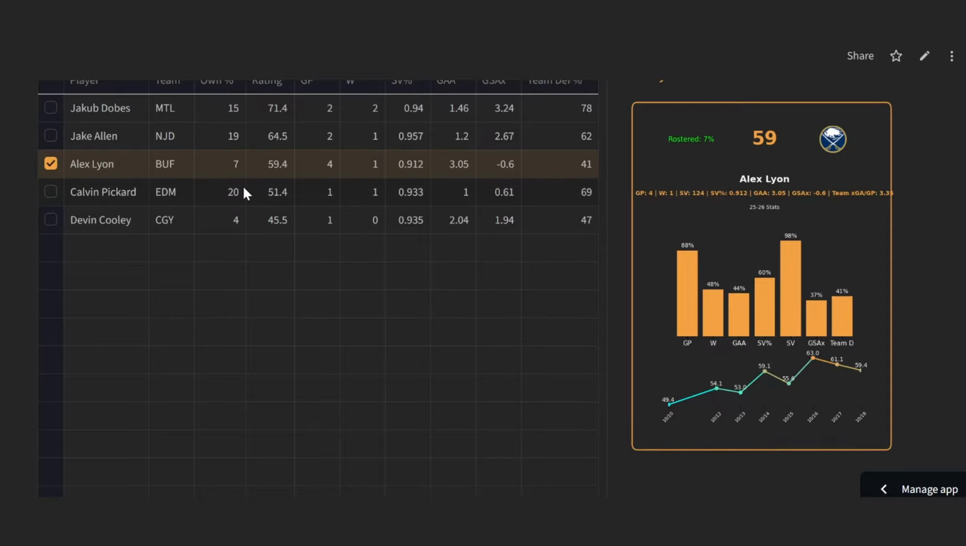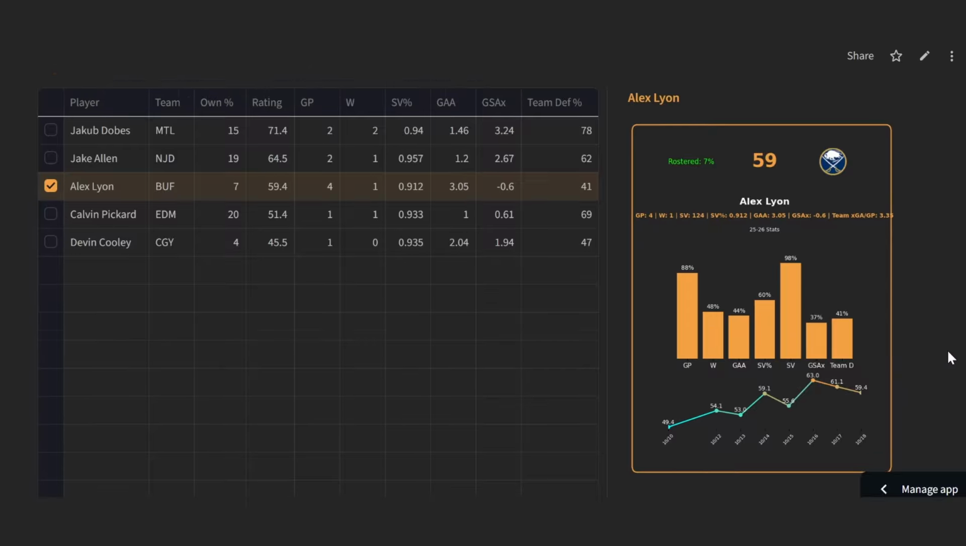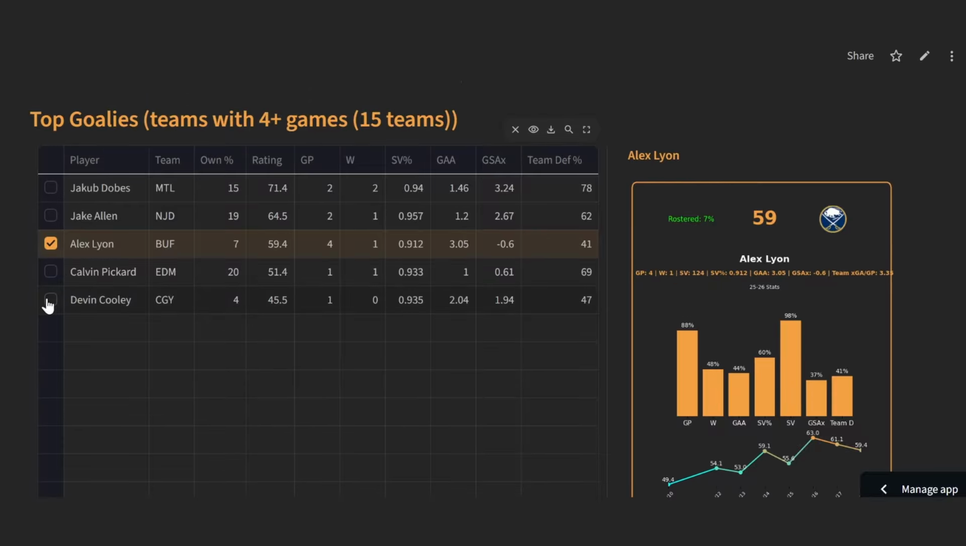If you're looking for a starter with some volume, they do, I believe, have a 4-game week this week. That's part of the filtering options here. You are going to get a start from Calvin Pickard. He's available. You kind of know what you're going to get out of him. Relatively good save percentage. .933 is excellent. Small sample size. And Devin Cooley hadn't played in a long time.